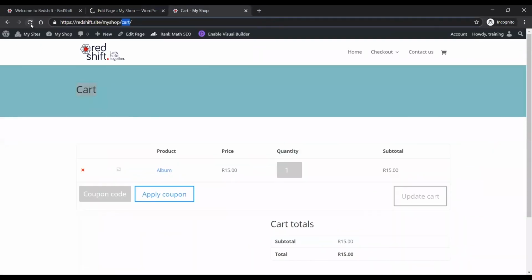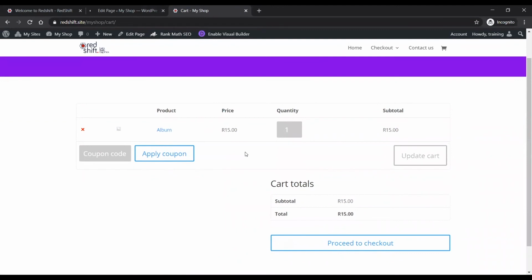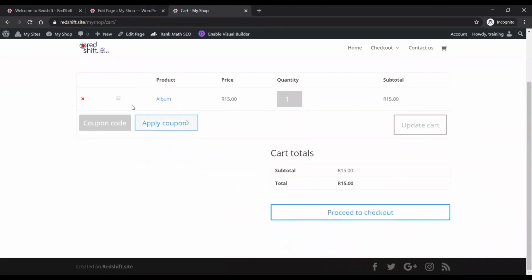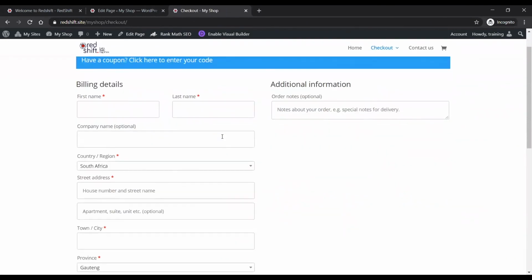And just refresh that and you'll see that. There you go. So yes, you can change these pages. You can't change the actual cart and its functionality too much. And obviously this checkout page, these fields are not too editable.